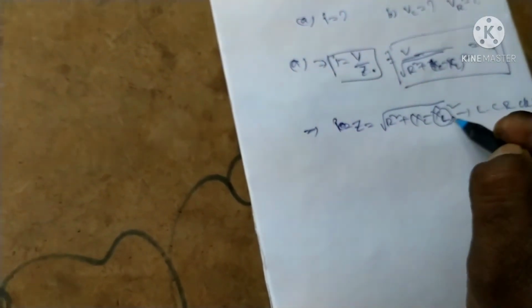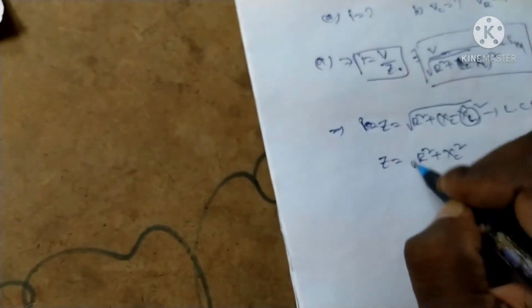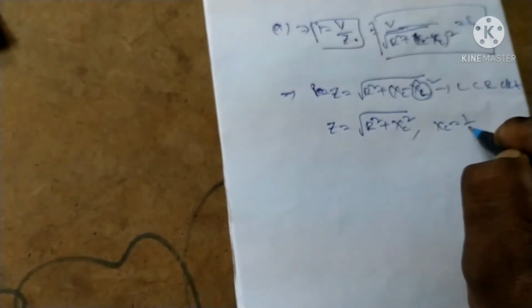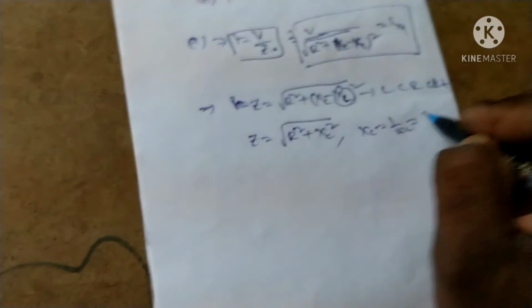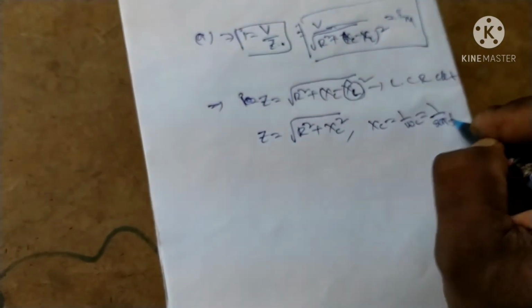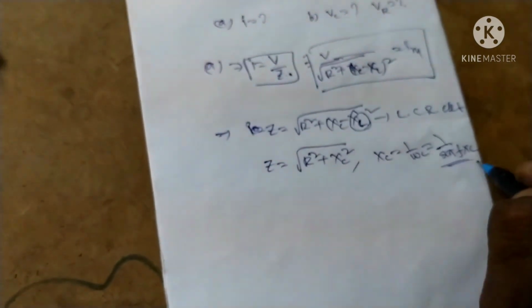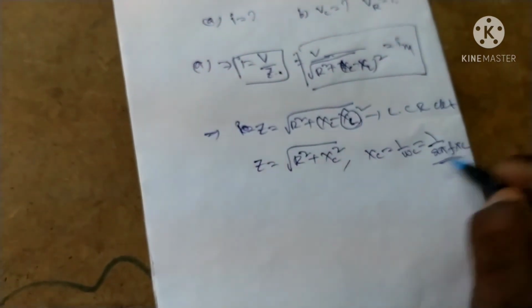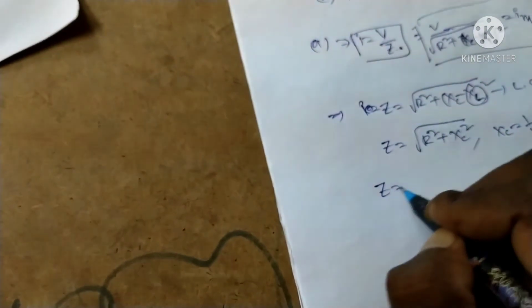Okay, now in the absence of inductor, the impedance can be written as under root of R square plus XC whole square. We know XC is equal to 1 by omega C, where omega is equal to 2 pi f, in the presence of frequency. This is the capacitive reactance formula.